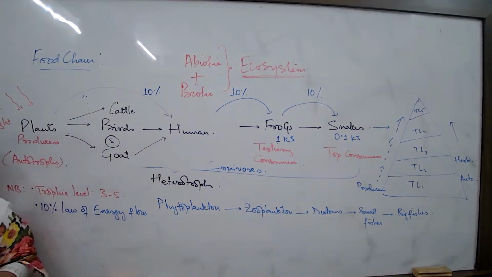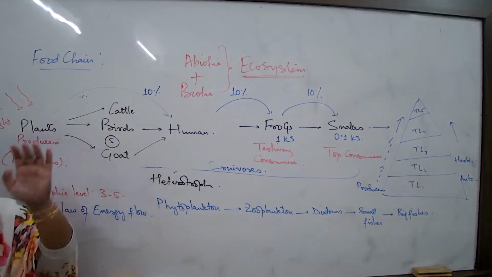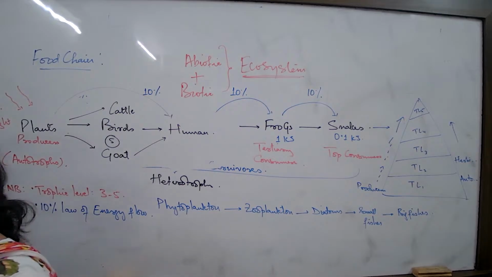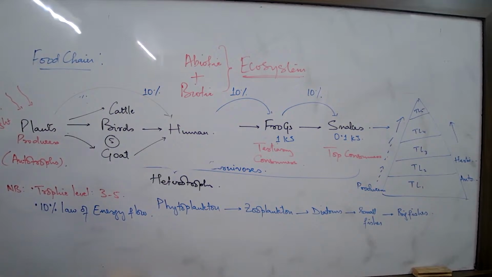So these types of chemical substances in the course of the food chain, it has always been found that whether I talk about an aquatic environment or a terrestrial environment, since human is always at the top of a food chain, the human is directly or indirectly dependent on all the lower trophic levels.